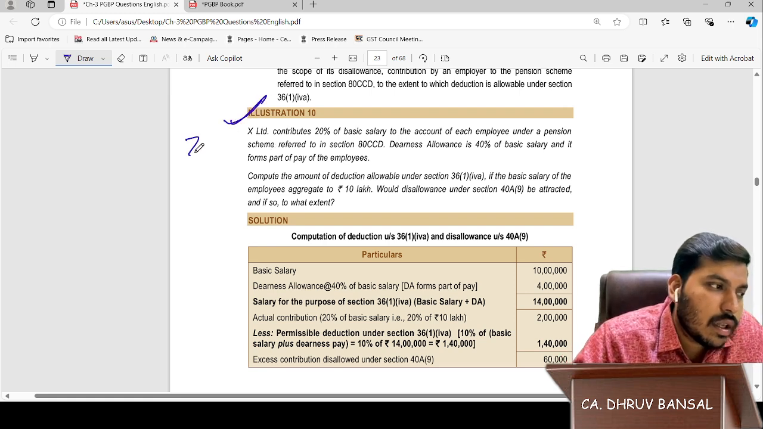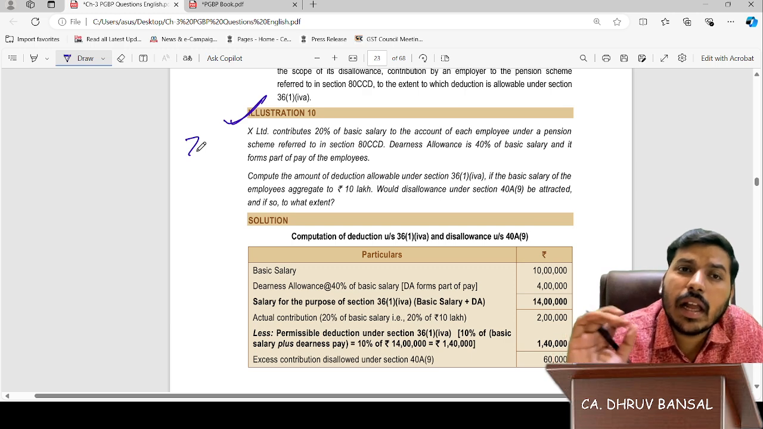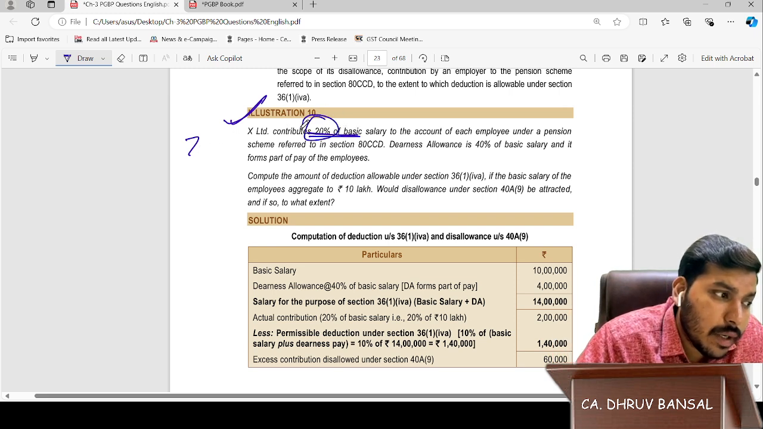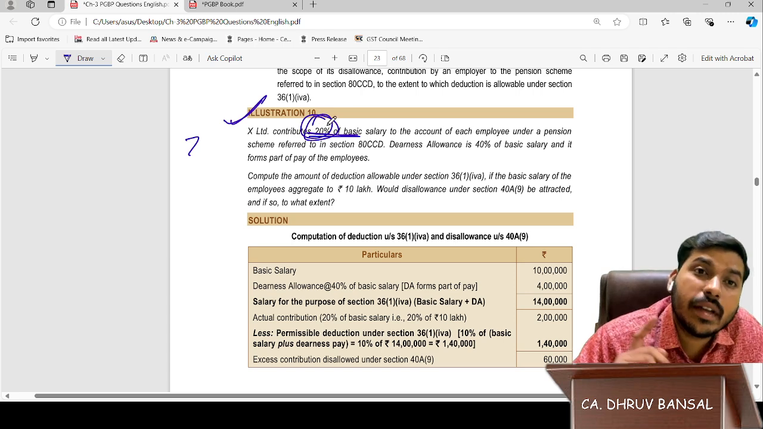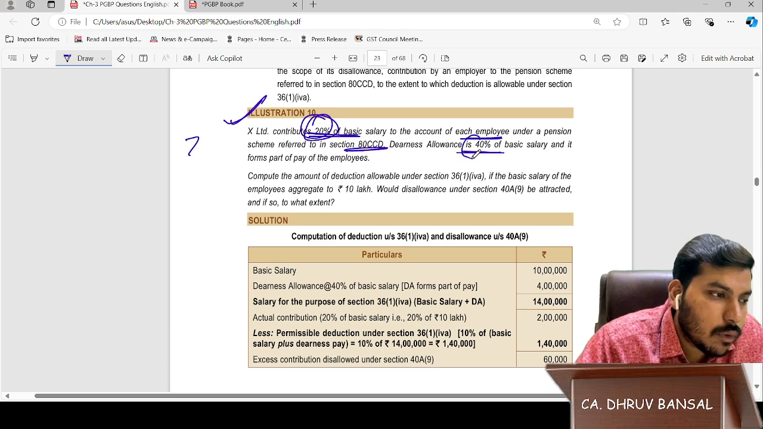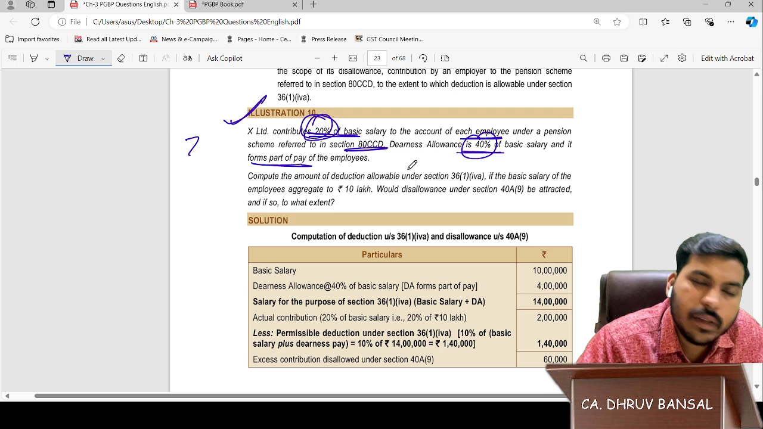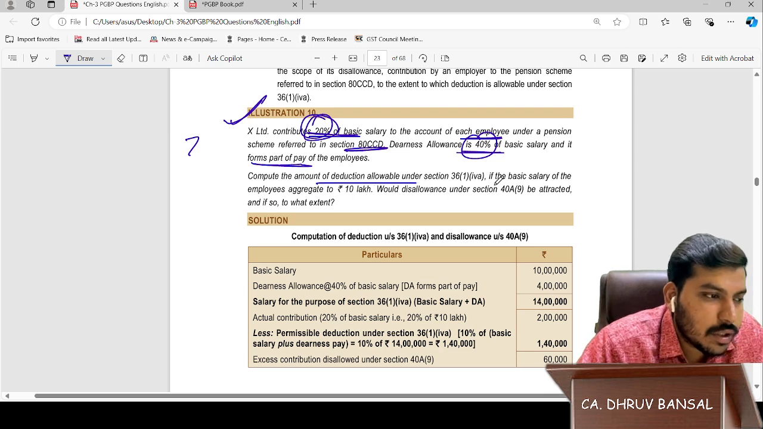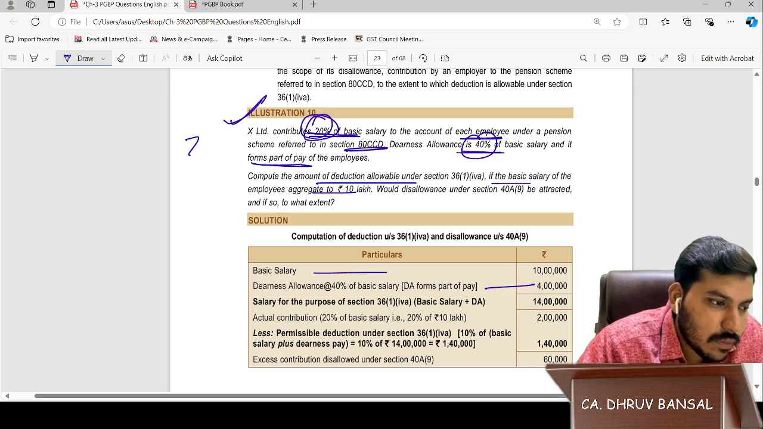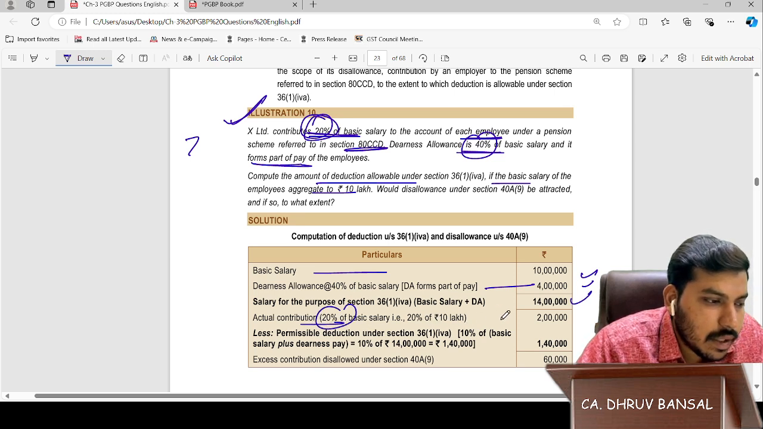It is about giving more contribution than the specified limits. X Limited contributes 20% of basic salary, but how much percentage is allowed? 10%, friends, to the pension account of each employee under a pension scheme referred to in section 80CCD. Dearness allowance is 40% of basic salary and forms part of the salary. Compute the deduction. Basic salary is given as 10 lakhs. Dearness allowance is given as 4 lakhs. Actual contribution is 20% of basic salary, 2 lakhs.